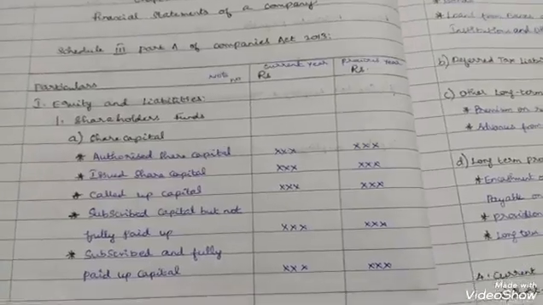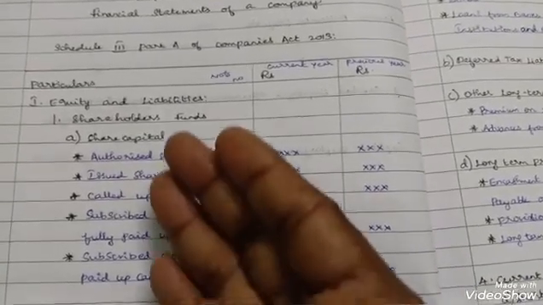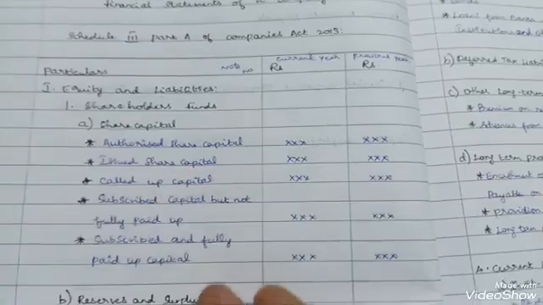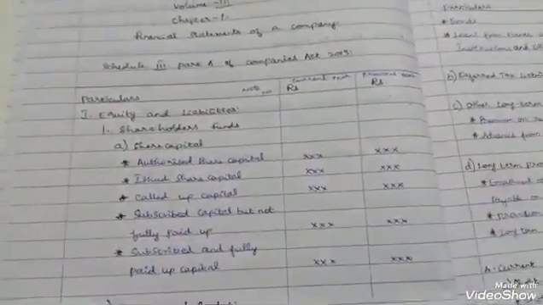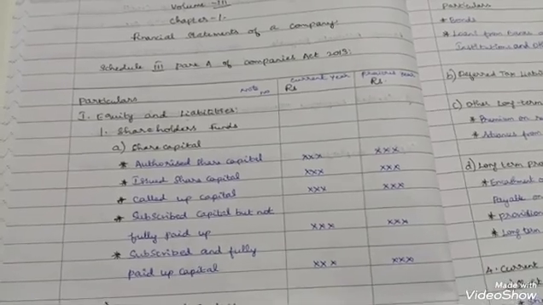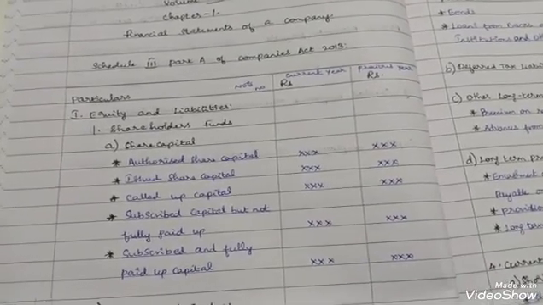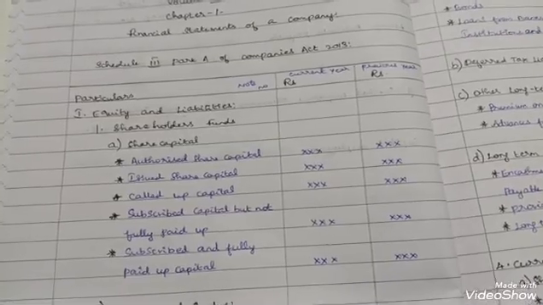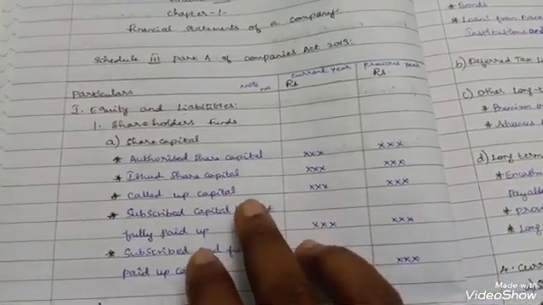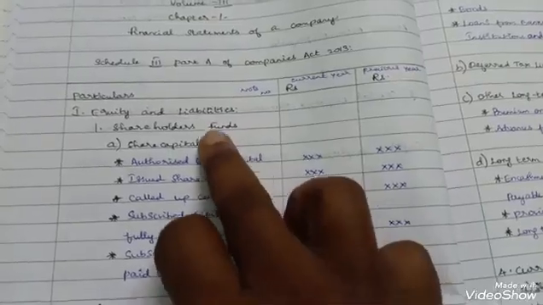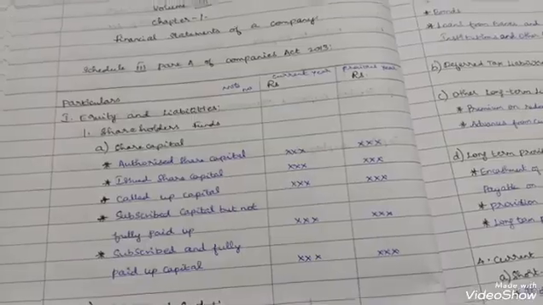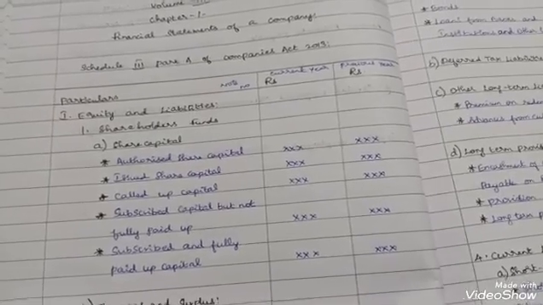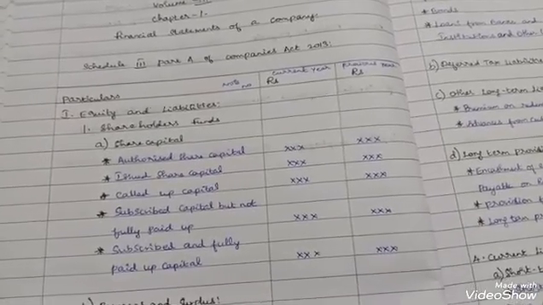But I am showing you the entire items under each head, so that this format will be very useful when you are preparing for your examinations. You can watch my video or take my notes, revise it as it is, and go for the exam. You will get around 6 to 8 marks from this chapter, and you can easily score it.